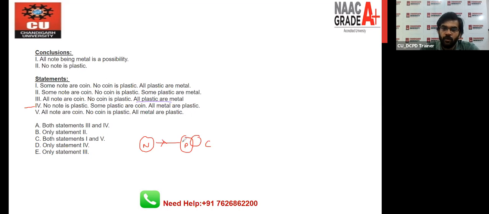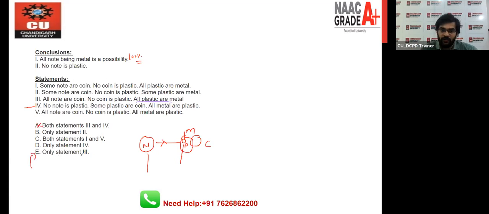All metal are plastic, means definitely metal will lie inside plastic. Now read the first conclusion. All note being metal is a possibility. 100% wrong. Why? Because between note and metal, there is no intersection possible in this diagram. Because the metal will lie inside the plastic circle, right? So the fourth one is wrong, means A1 is the wrong one.